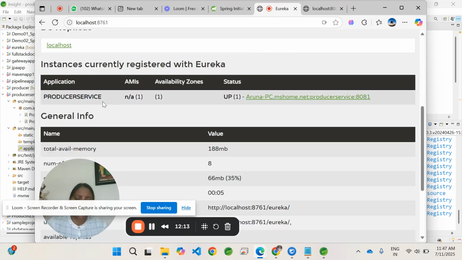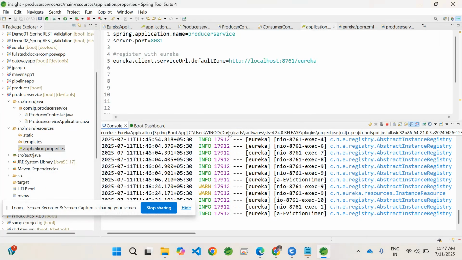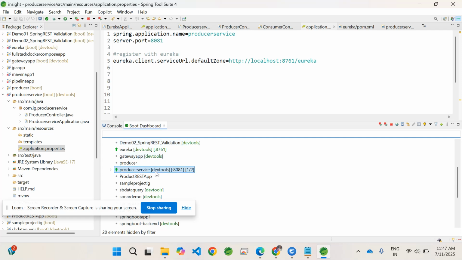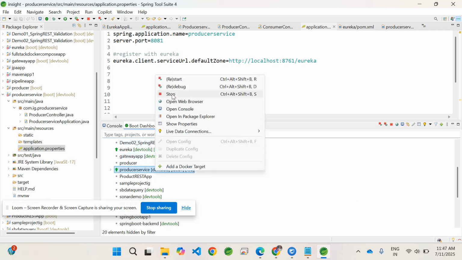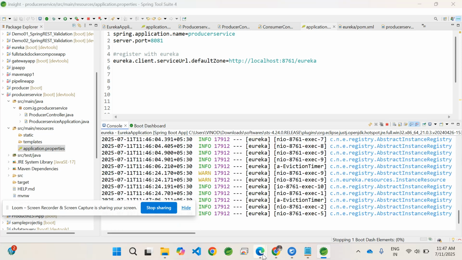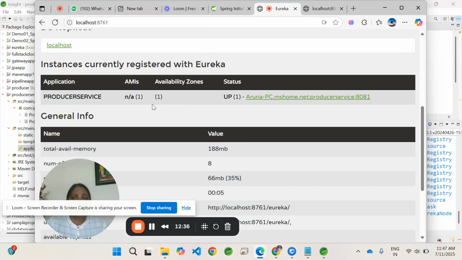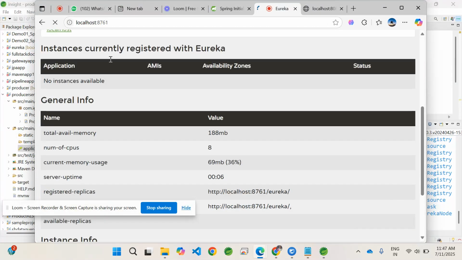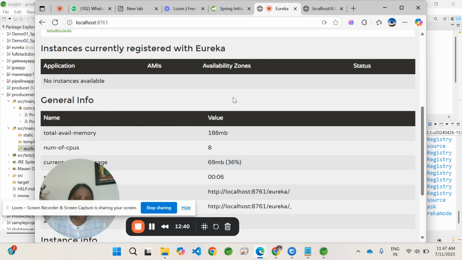We will be able to monitor all the network properties and continuous health checks of these applications, whether they are up and running or not. Due to some reason the service may go down, right? Who has to monitor that? For that purpose we use this service registry. Now let's say I'm just stopping this service. Immediately it got detected by your registry service. If you look at this, now no instances are available.